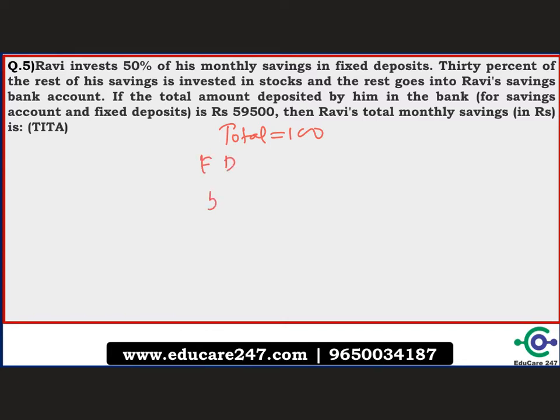FD has been given 50%. Stocks is given 30% of the rest, hence 30% of 50 becomes 15. And the rest is in bank savings. So 15 plus 50 is 65, so we are left with 35. So now what they say is the savings and fixed deposit, which is this and this, total becomes 85. This is actually 59500.